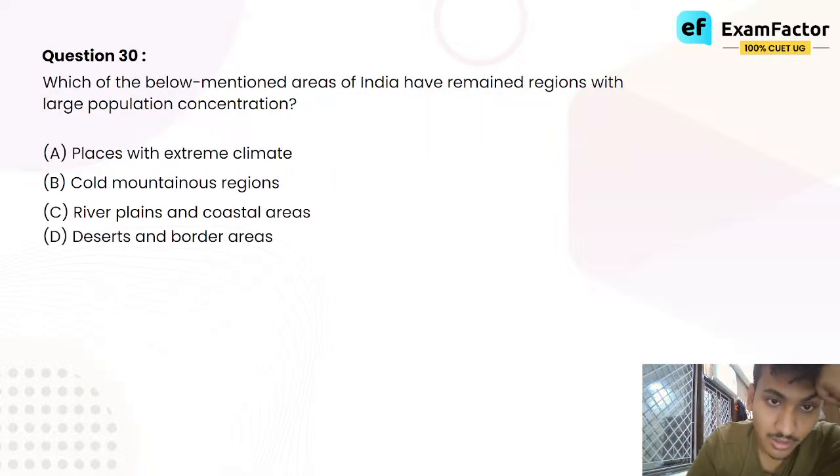Which of the below mentioned areas of India have remained regions with large population concentration? Places with extreme climate, cold mountainous regions, river plains and coastal areas, deserts and border areas.